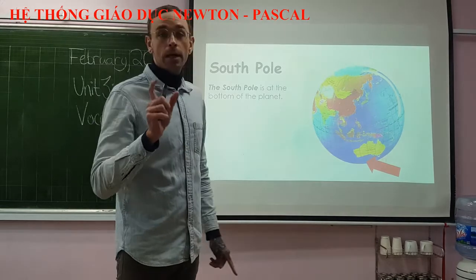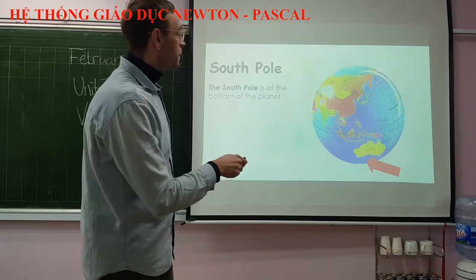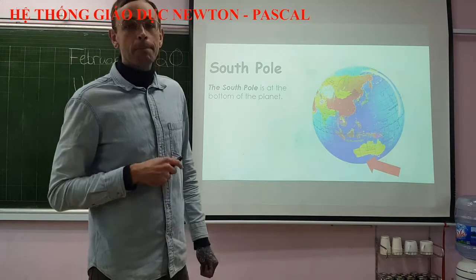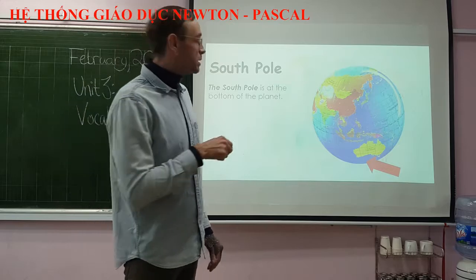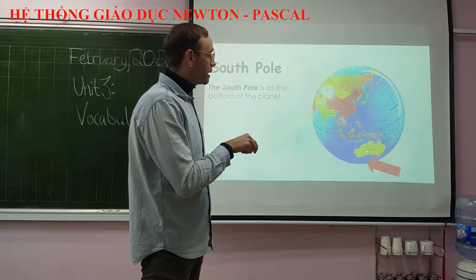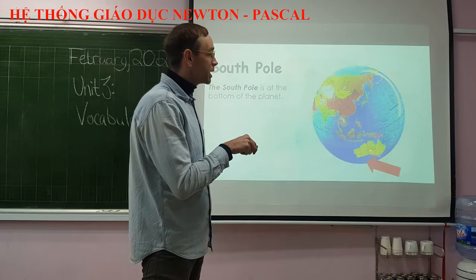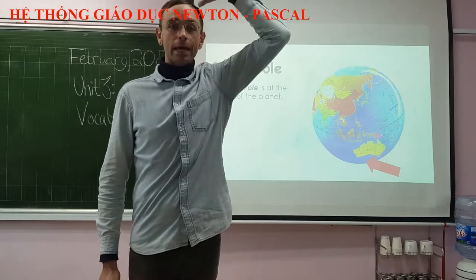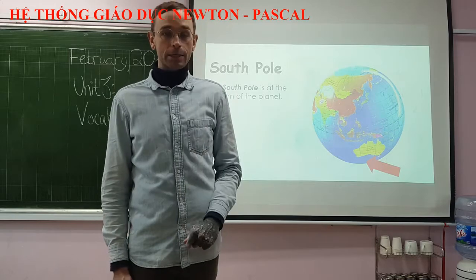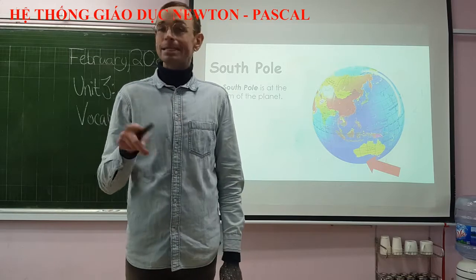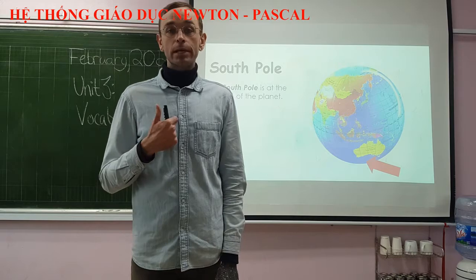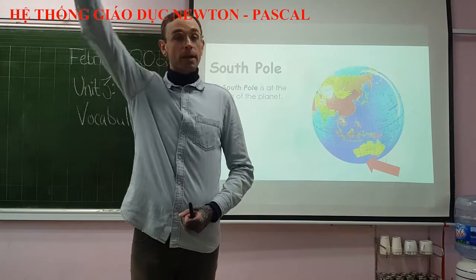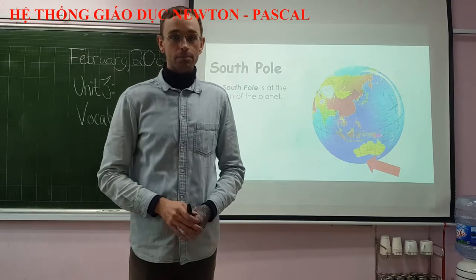Okay? But I want you to pay attention to something. If you live in the Southern Hemisphere, everything is upside down. So when you're in the Southern Hemisphere, for example, if you live in Australia, it would seem like the South Pole is above you and that the North Pole is below you. But for us, it isn't that way. Since we are in the Northern Hemisphere, the North Pole is above us and the South Pole is below us.